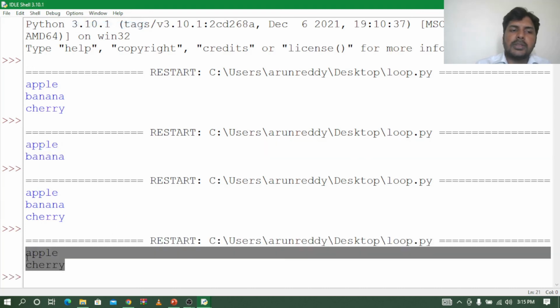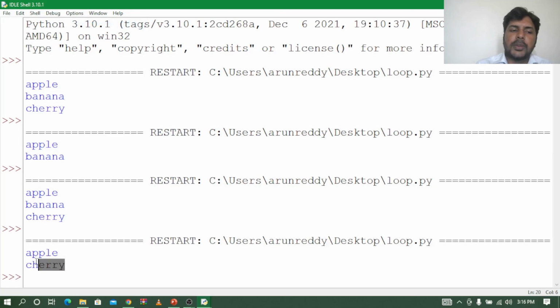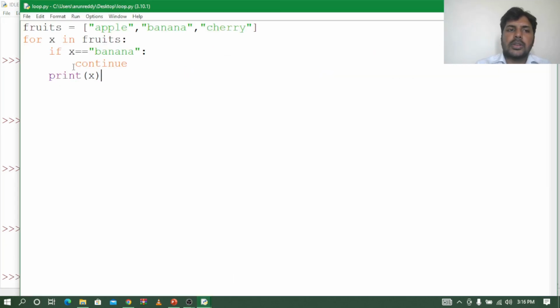See, now we got apple and cherry, we didn't get banana, because once the condition is true, continue is not allowing it to go to the next line. Last time I had kept the print on top, so it still printed. What continue will do is not allow you to go to the next line. So break will stop the loop, and continue will skip that iteration of the loop. So let us see the next topic.